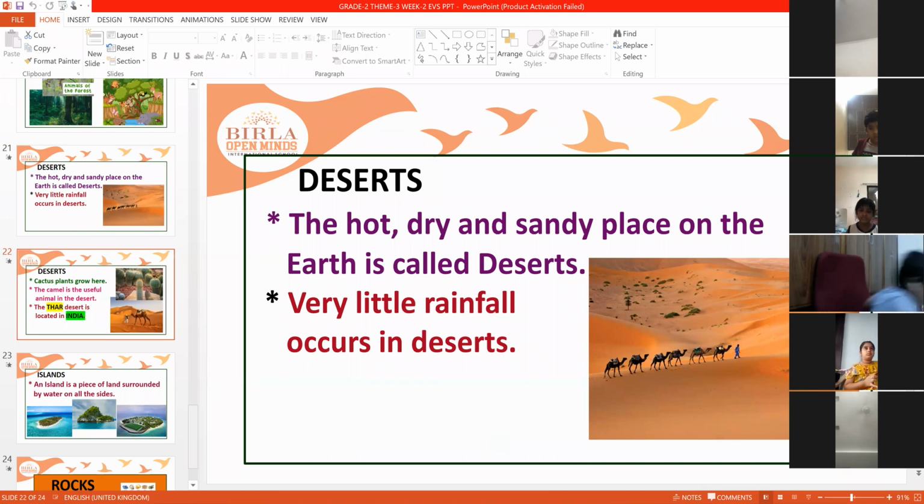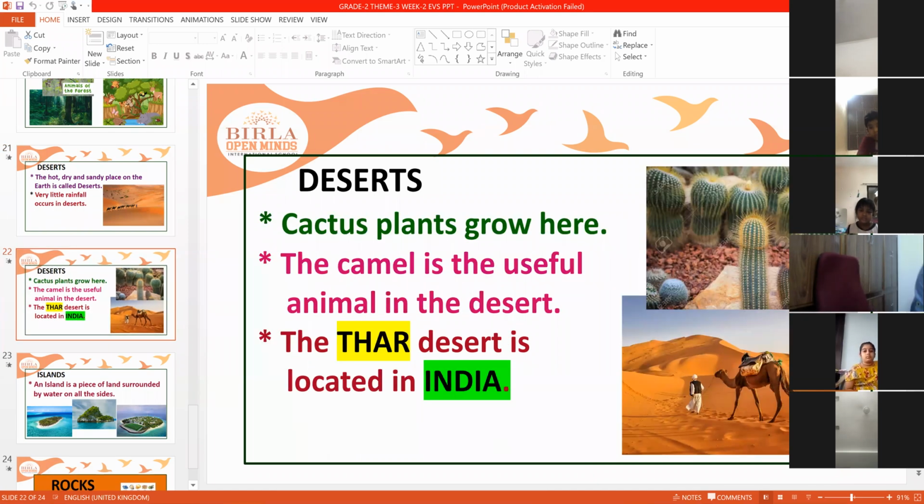These are the desert plants. You can see here, cactus plants grow here. Camel is a useful animal in the desert. And we have the Thar desert in India. It is situated in Rajasthan.